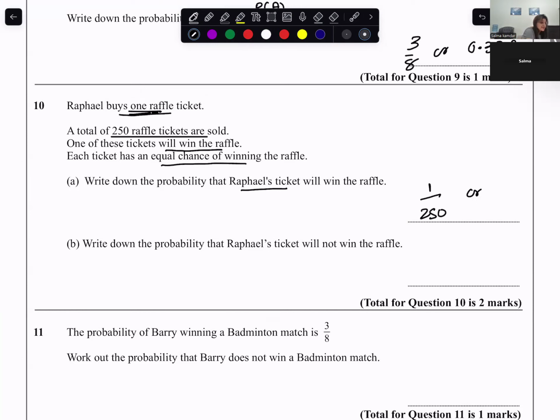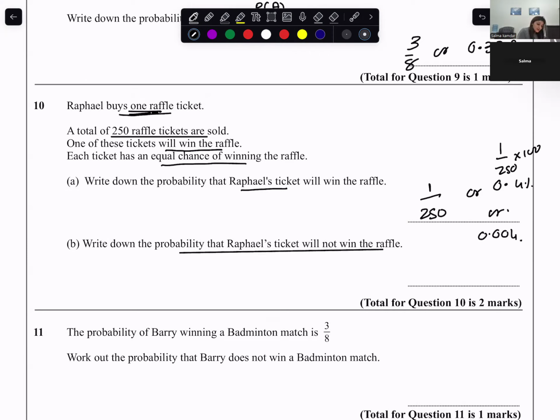So the chance would be 0.4%. 1 divided by 250 times 100 would give you 0.4%, or you could say 1 divided by 250 is 0.004.